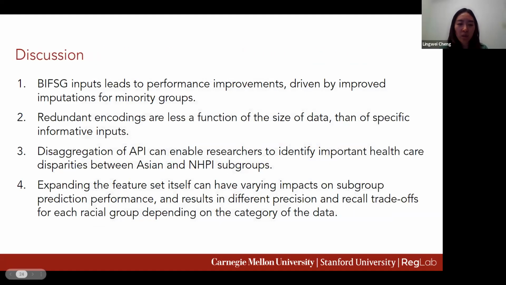In summary, it is important to highlight that ML-BIFSG can improve racial imputation and can be used to disaggregate broad racial categories. Redundant encodings are less a function of the size of the data than of specific information inputs. Lastly, expanding the feature set itself can have varying impacts on subgroup prediction performance.